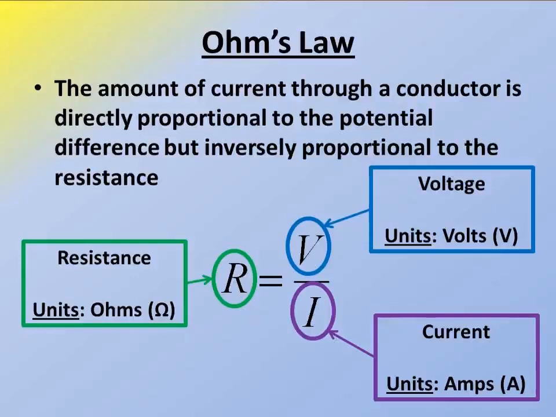For solving voltage, what is voltage? Voltage equal to I into R. What is I? I equal to V by R. R equal to V by I. V equal to IR. You can remember it easily: I equal to V by R, and V equal to IR. Voltage equals current into resistance. Write down V equal to I into R.